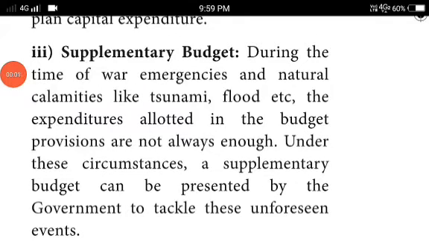The third one is the supplementary budget. During war, emergencies and natural calamities like tsunami, flood, earthquake, etc., the expenditure allotted in the budget provisions is not always enough. So the expenditure does not always happen as expected.